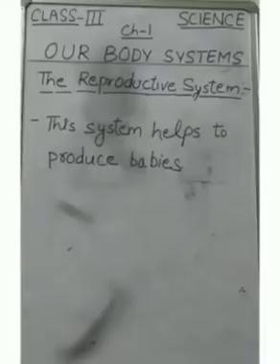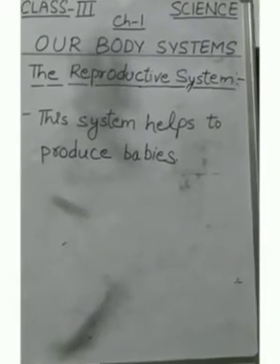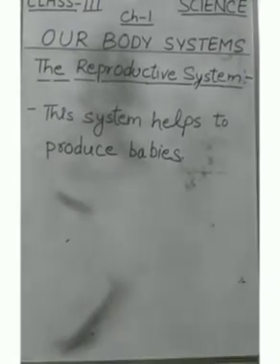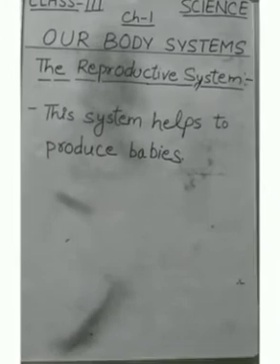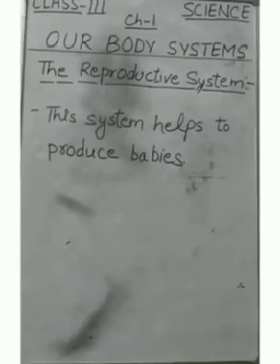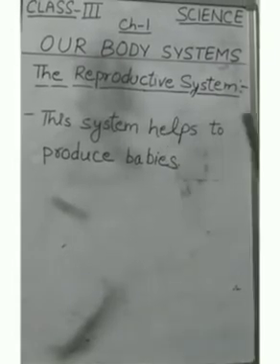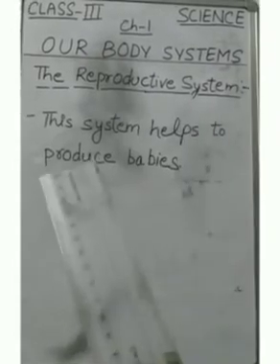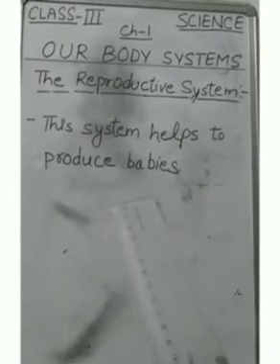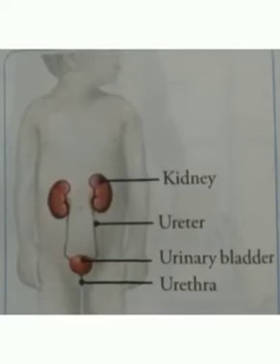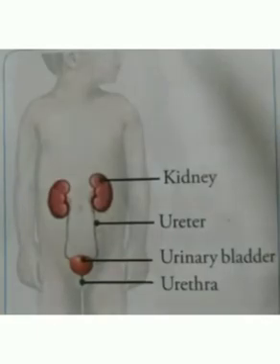So, let us continue our chapter 1. So students, our chapter is our body systems. We were discussing the different organ systems of the human body, and our next organ system is the reproductive system. Students, this system helps to produce babies. So students, our next organ system is the excretory system.